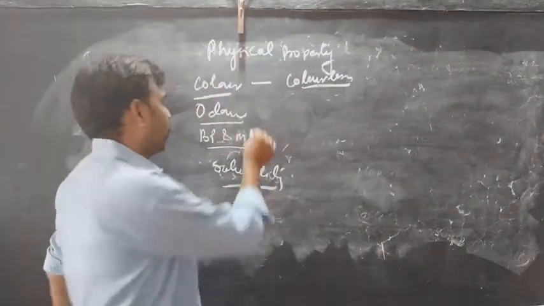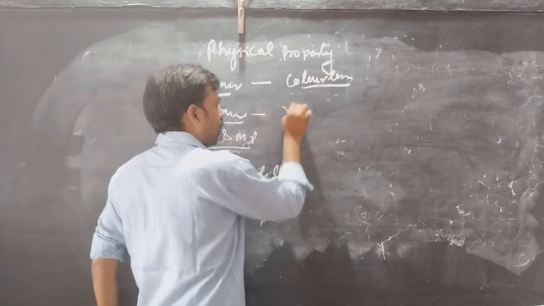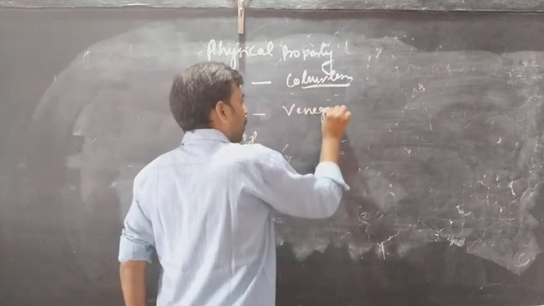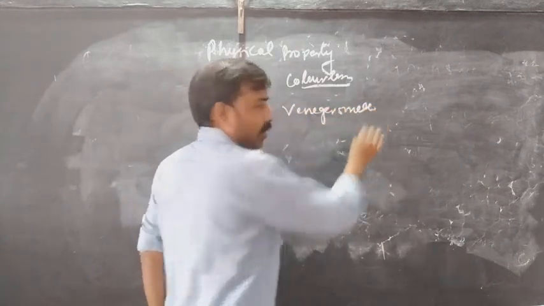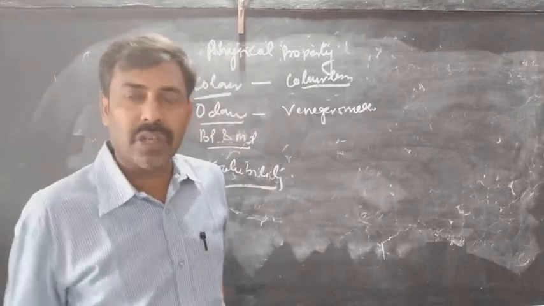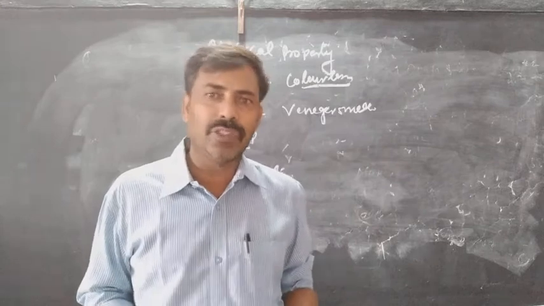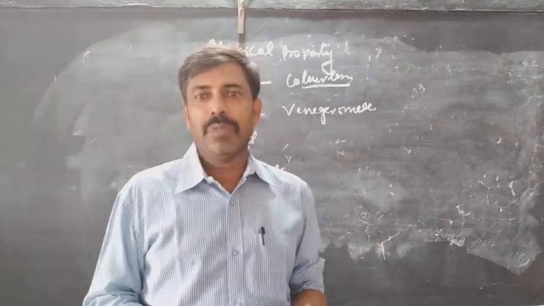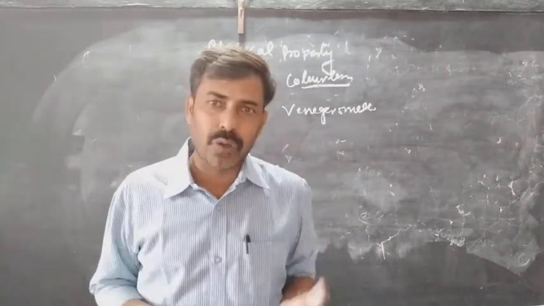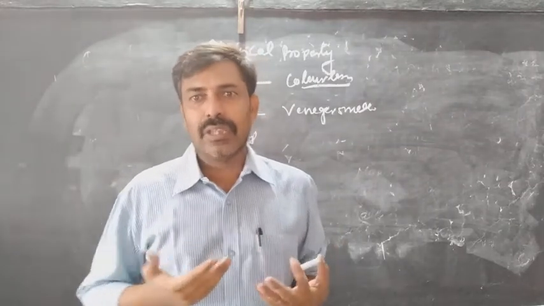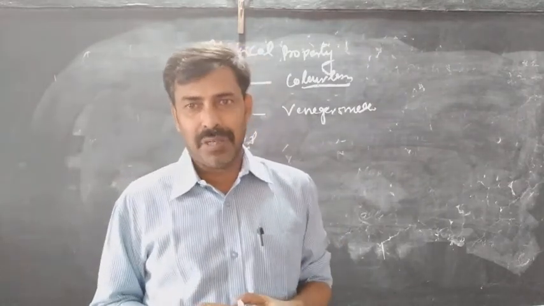The next one is the smell, which is called a vanilla smell. Even the bulkier carboxylic acids are not capable of giving a smell because bulkier molecules have no tendency to evaporate, and if evaporation is not taking place, the material does not reach the nasal cavity, so it is not capable of giving a smell.